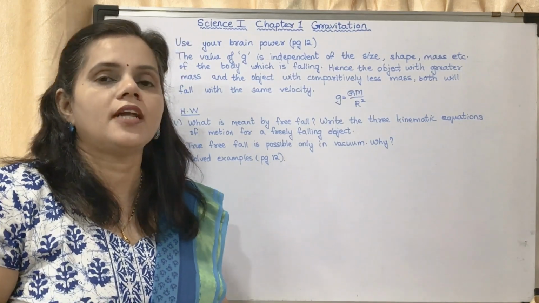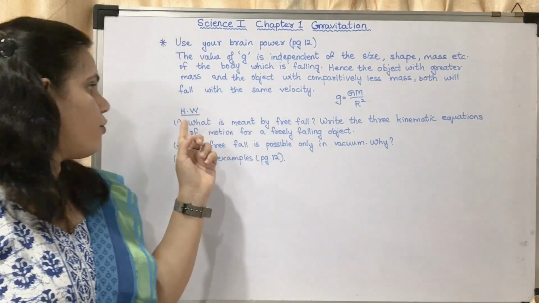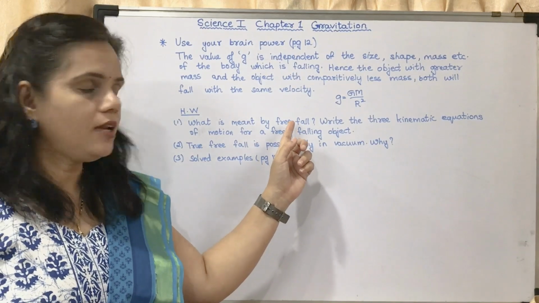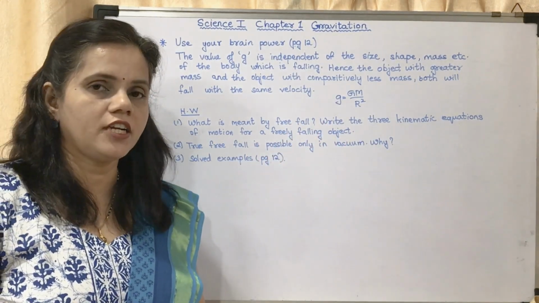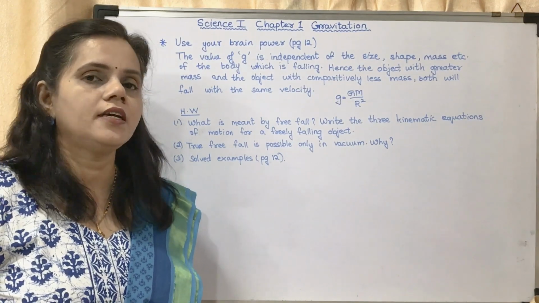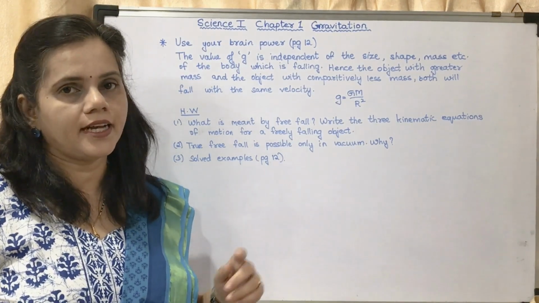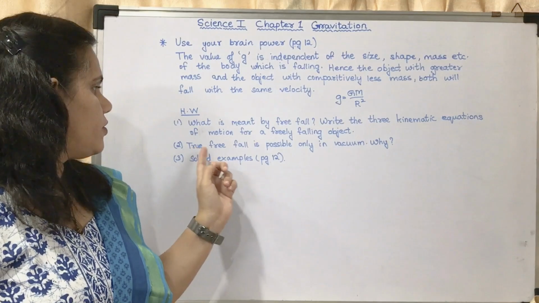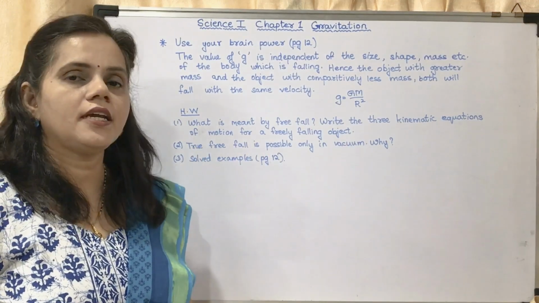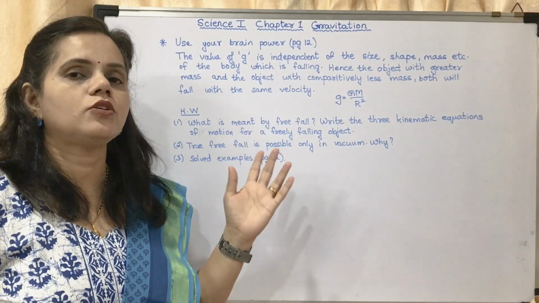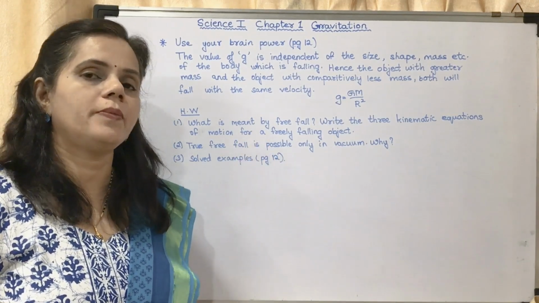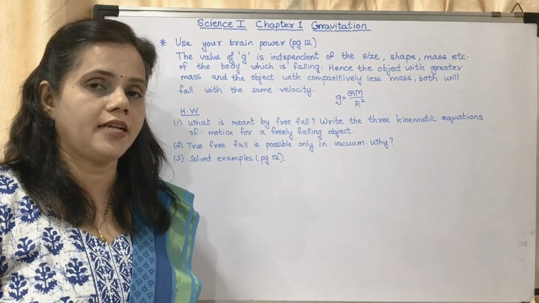So now, homework for today. What is meant by free fall? Write the three kinematic equations of motion for a freely falling object. This I have given on the board. You may write the answer. True free fall is possible only in vacuum. Answer again I have given. So you may either copy it or copy it from the textbook. You may mark it in the textbook.